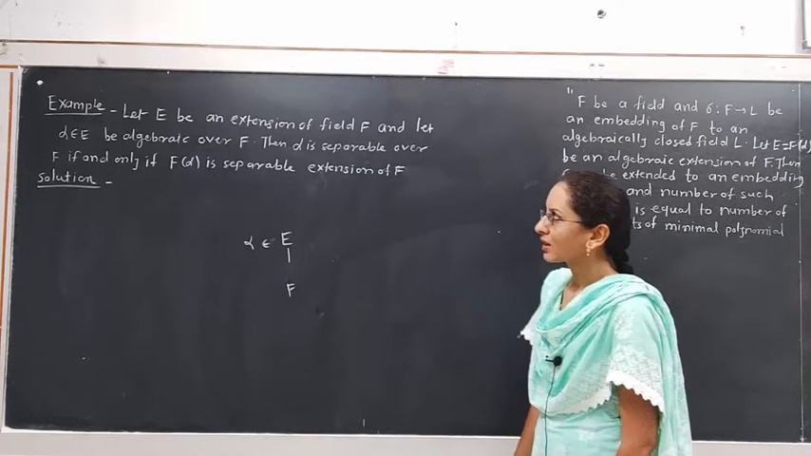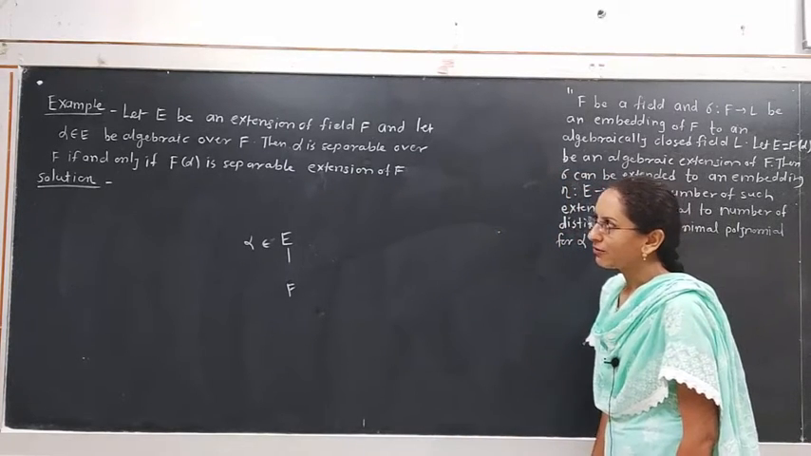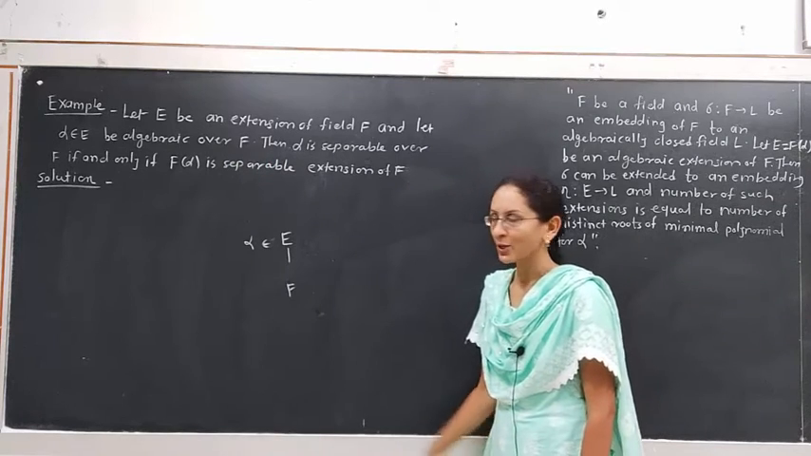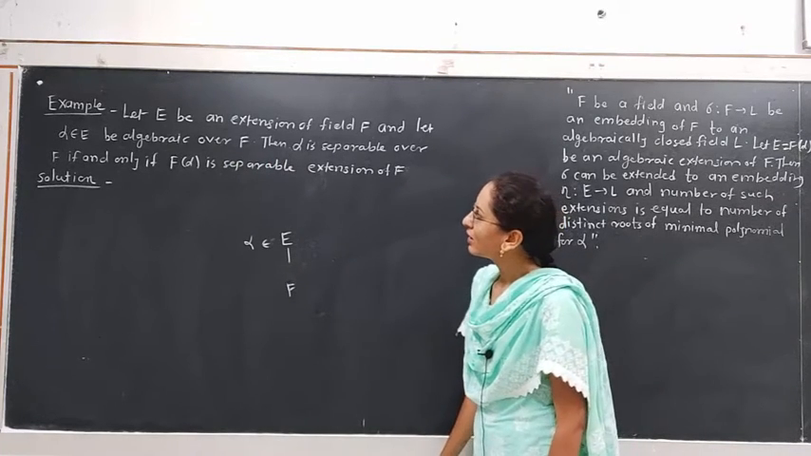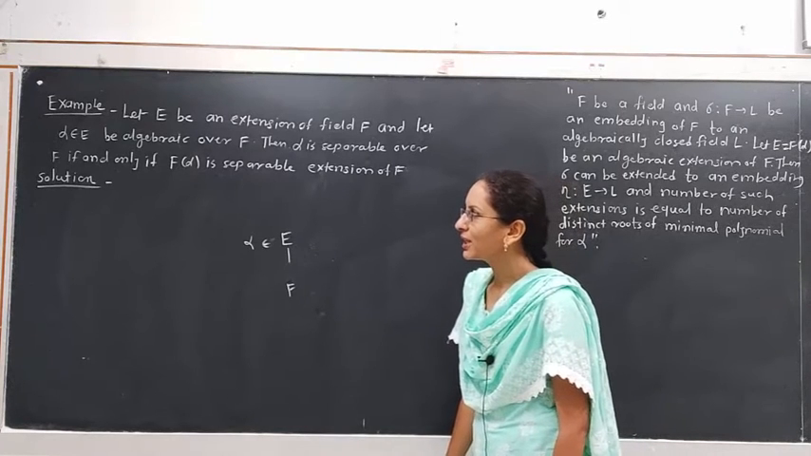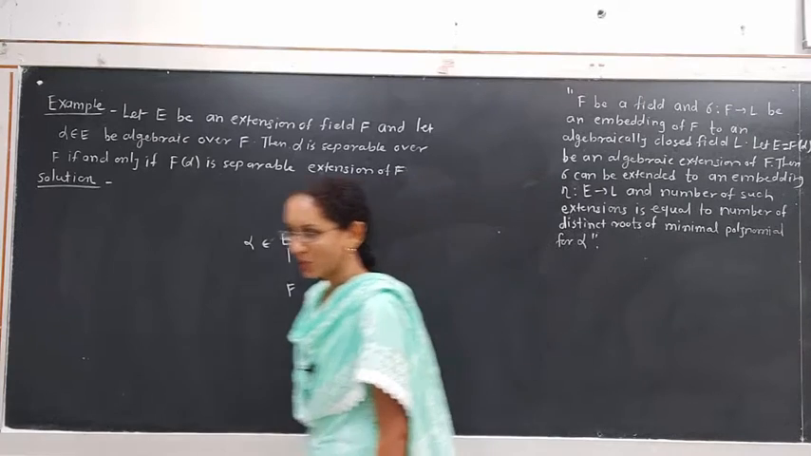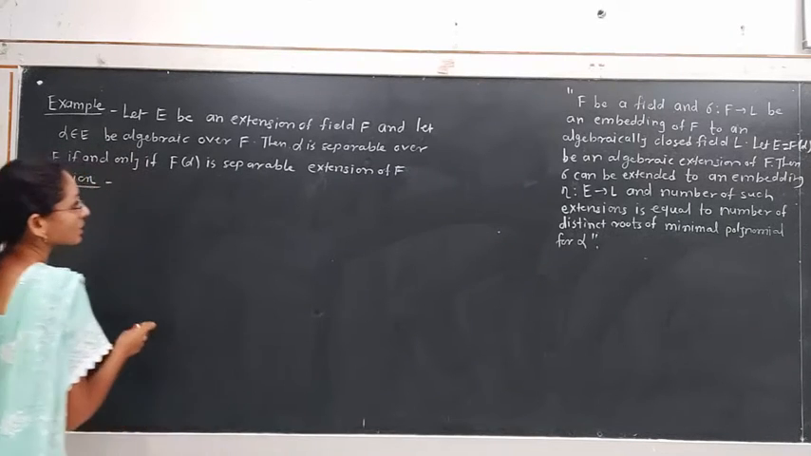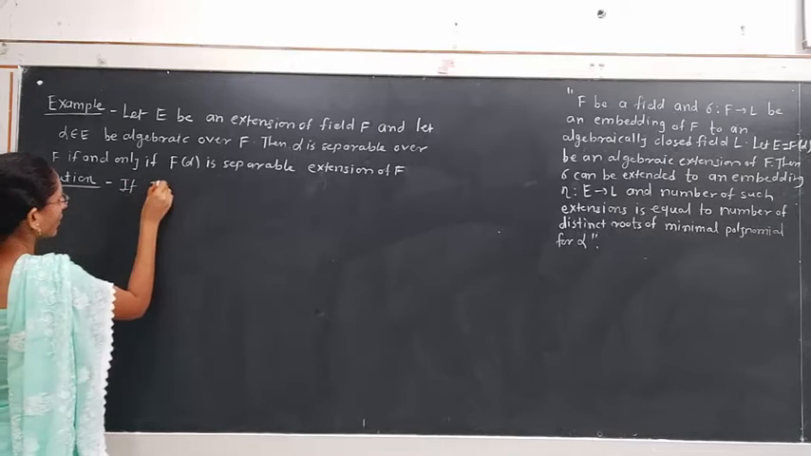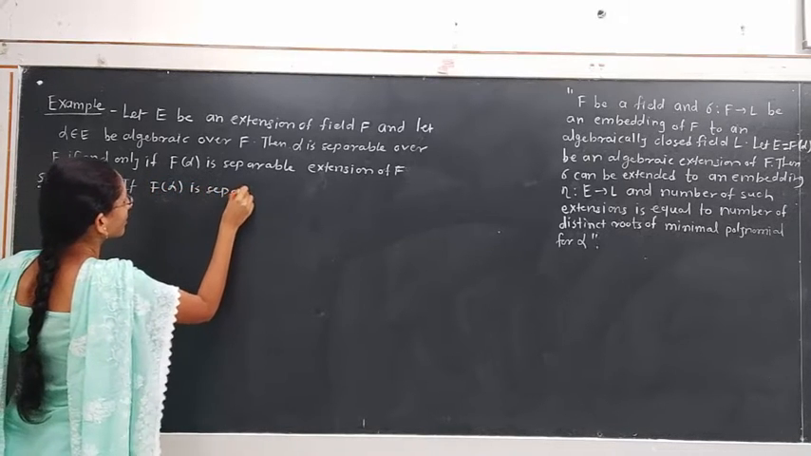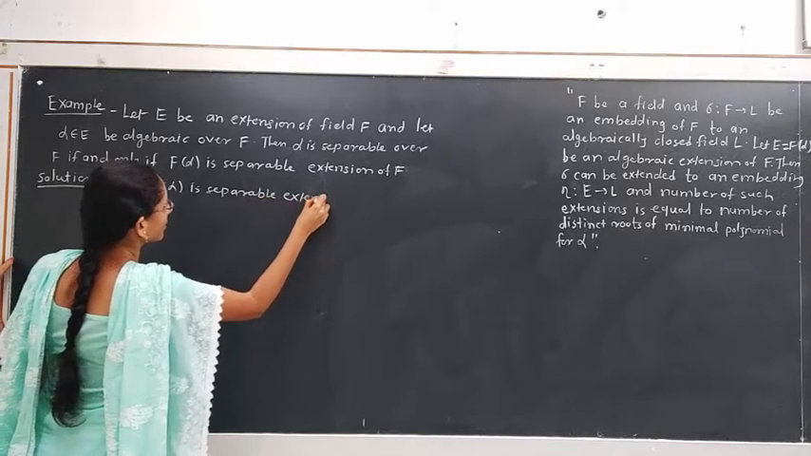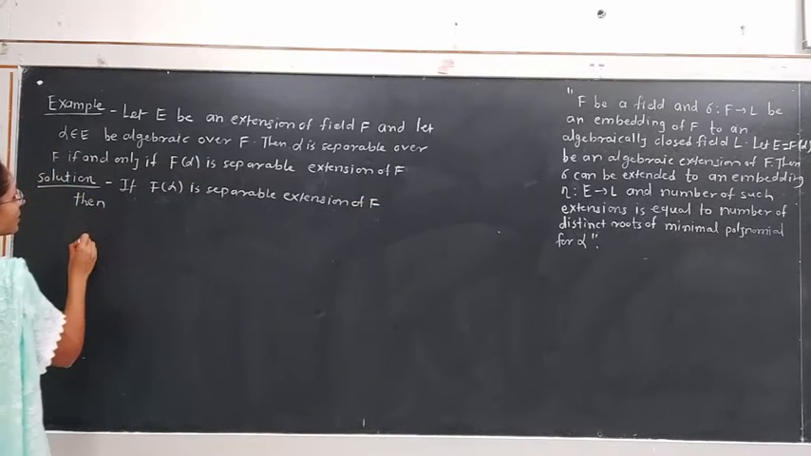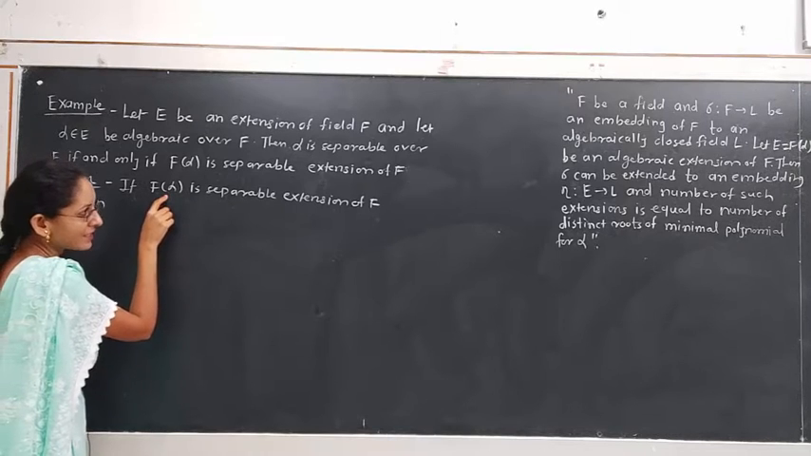We solve one example. Let E be an extension of field F and alpha belongs to E be algebraic over F. Given that alpha is an element of the extension field E which is algebraic over F, then alpha is separable over F if and only if F(alpha) is a separable extension of F. If we assume F(alpha) is a separable extension of F, then by the definition of separable extension, every element of this extension field is separable over F.